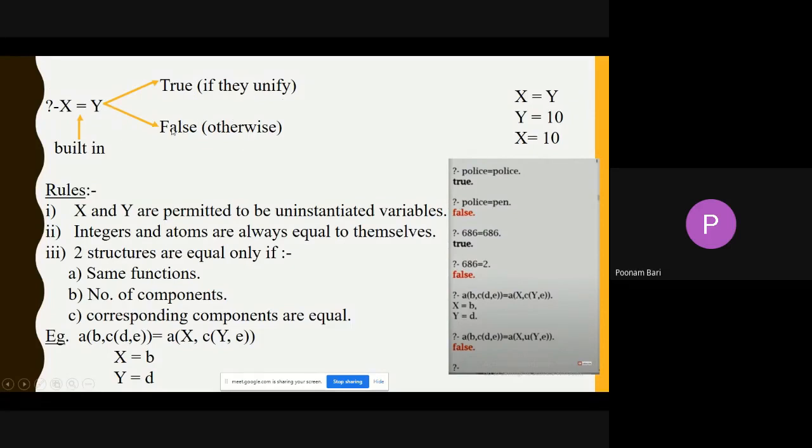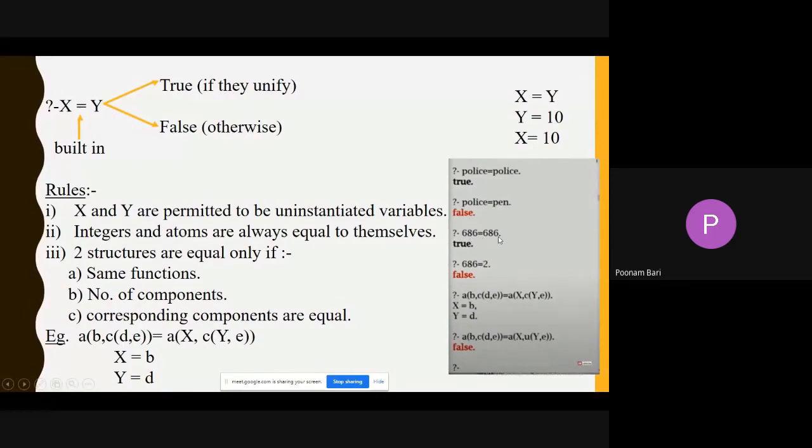So you get the answer true if they unify, that means if they match. You can see I have tried this: police equals police, that means both are the same. Police is just a constant term. Police equals pen: these are two different constants, so it will show false.